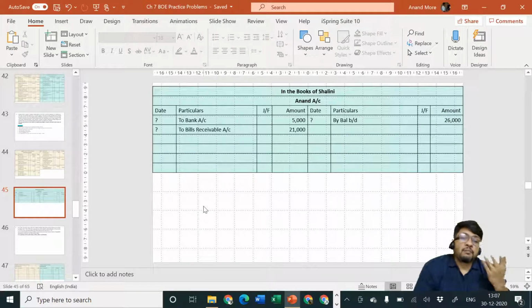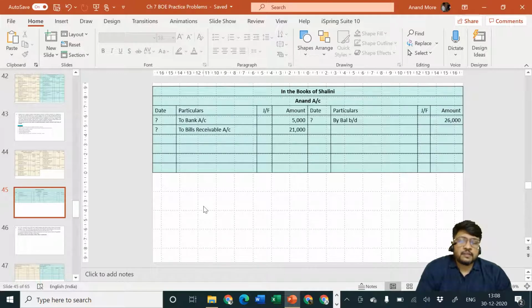Next, on the due date, Vikram is demanding money from Shalini. Shalini is saying Vikram may come, Anand may come, or XYZ may come. That is not important for me. I am going to either honor or dishonor the bill only by looking at the bill of exchange, not by looking at the person who is carrying the same. So even if Vikram is coming, still Shalini is not afraid of the same. But unfortunately, Shalini has decided to dishonor the bill.